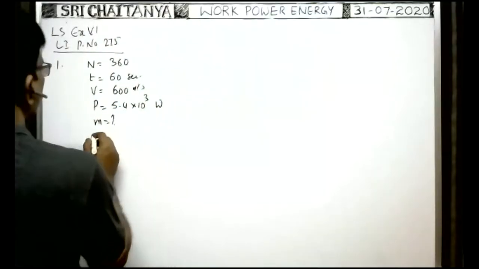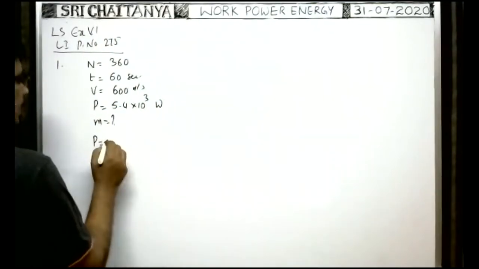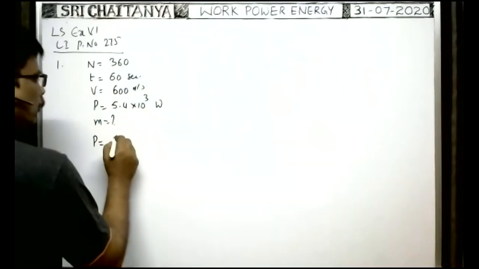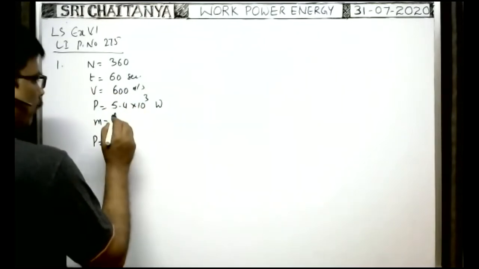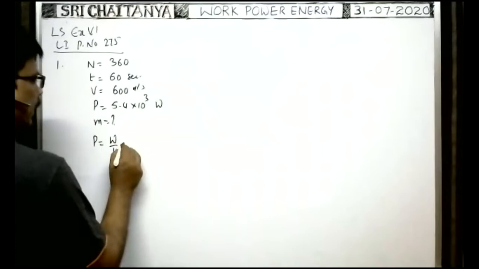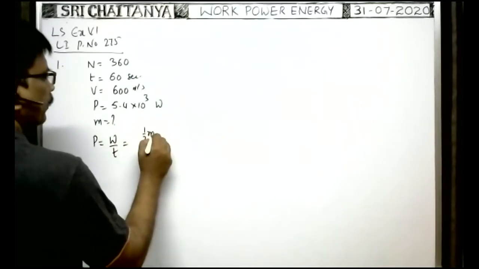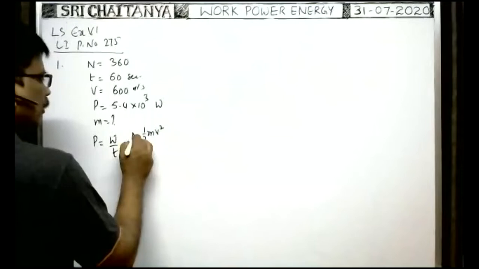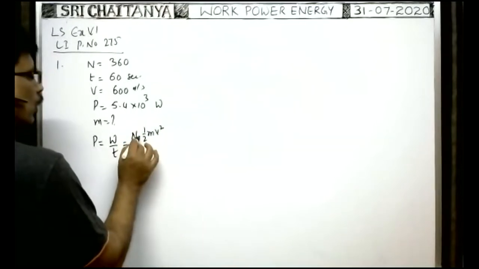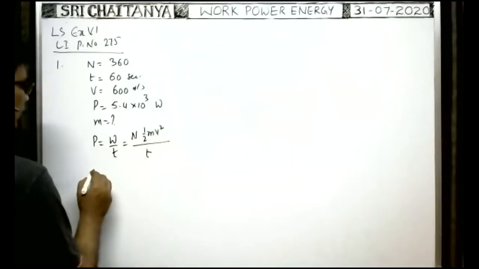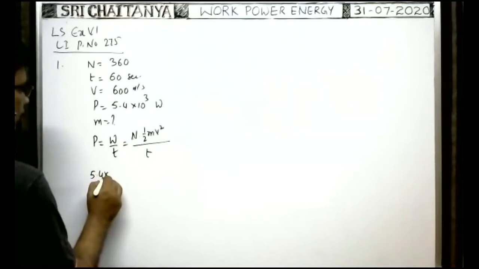Okay. So power of the machine gun is equal to total work done by machine gun in firing n bullets with a velocity v. The general formula is work by time. The work done in firing each bullet with a velocity v is half m v square. If n bullets are fired in a time t seconds, then total work done is n into half m v square by t. This is the formula. So power is 5.4 into 10 to the power 3.